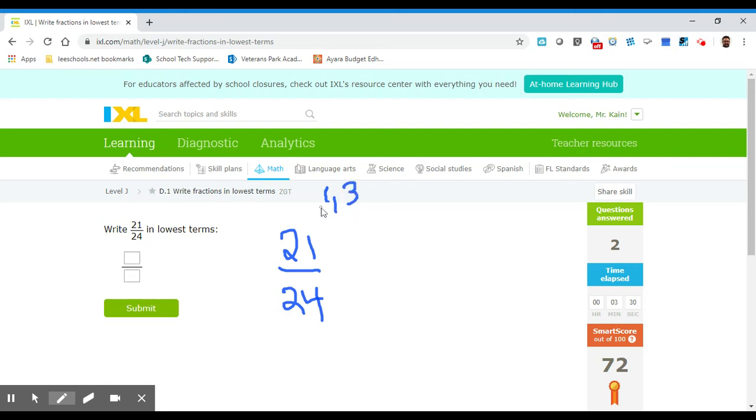The way you want to think about division is think about your math facts, right? 3 times what is 21? 7, right? 3 times 7, which means 7 is also a factor, but let's keep going in order. Does 4 work? No. 5? No. 6? No. 7. 7 times 3 is 21, right? 8? 9?